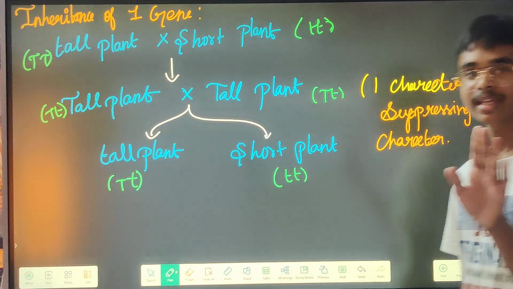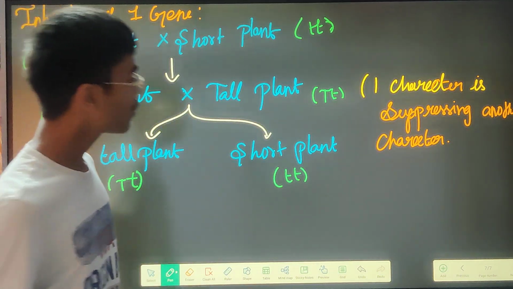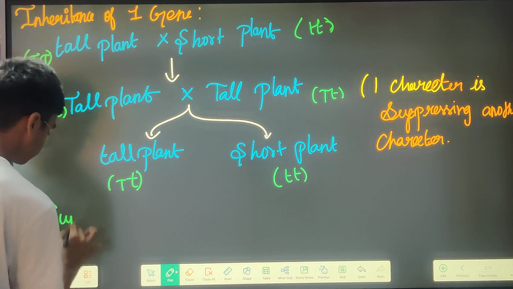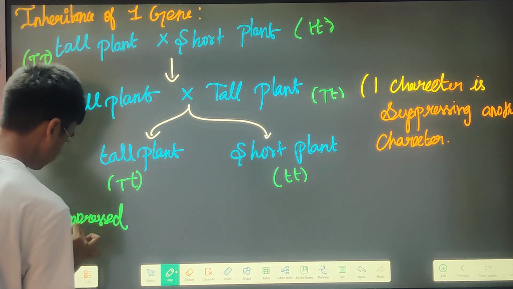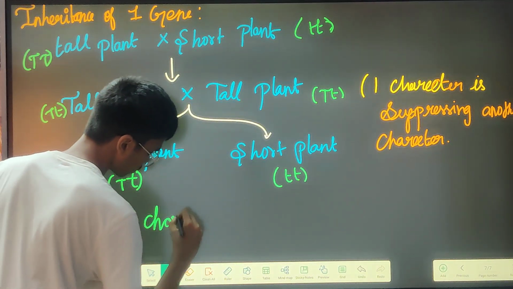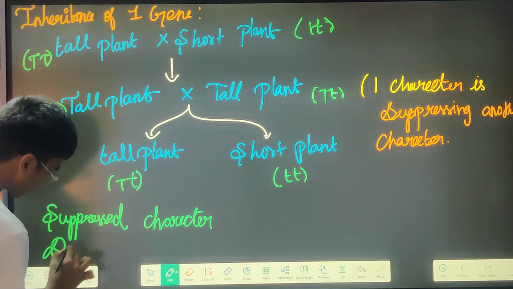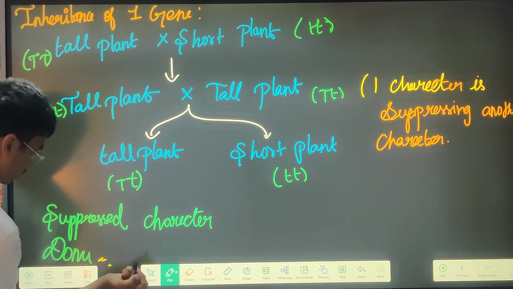He came to know that one character is actually suppressing another character.